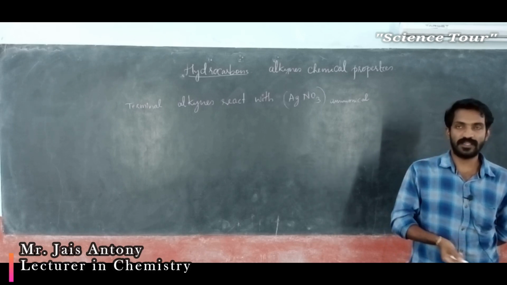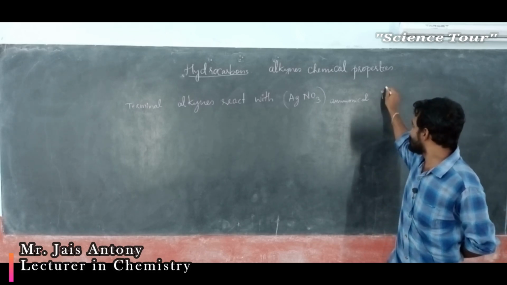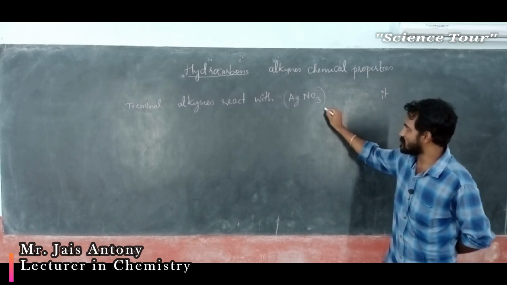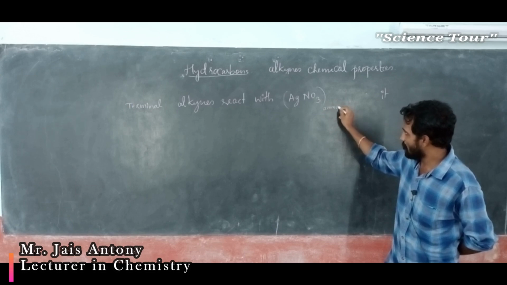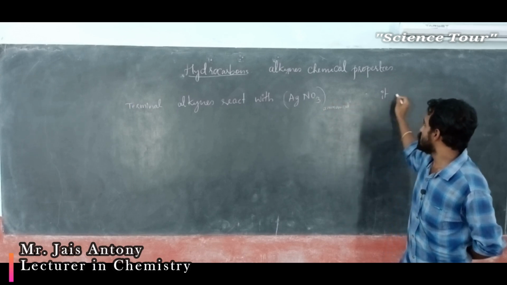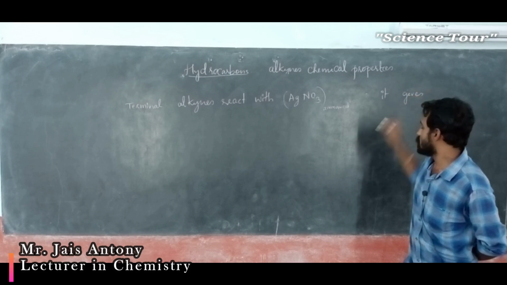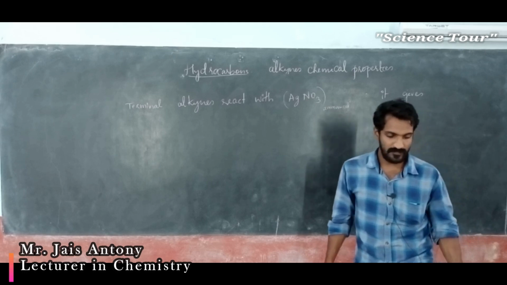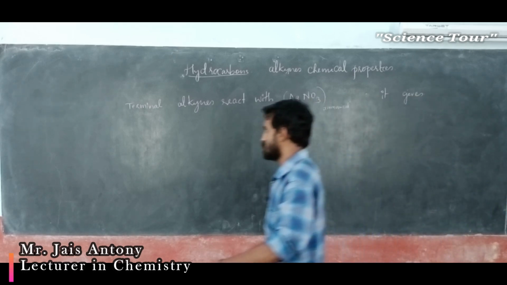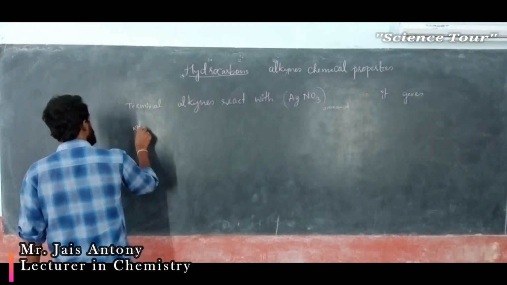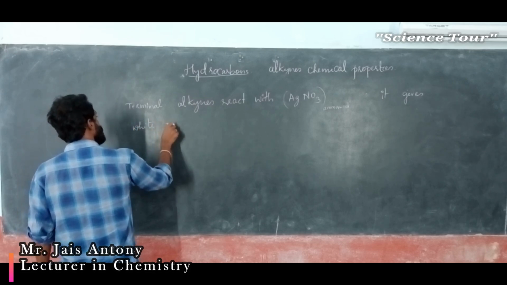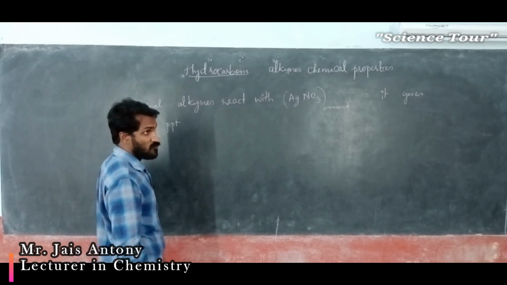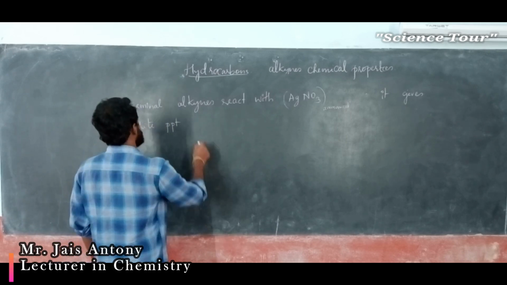Here, in a sentence you write it, I just represent ammoniacal. Ammoniacal silver nitrate gives a white precipitate of silver alkynides.